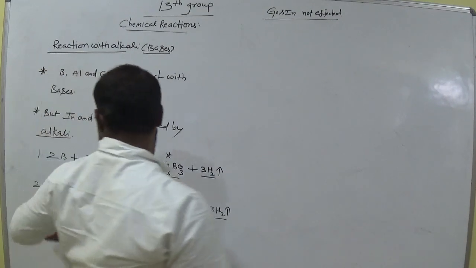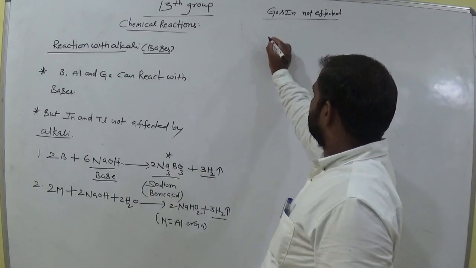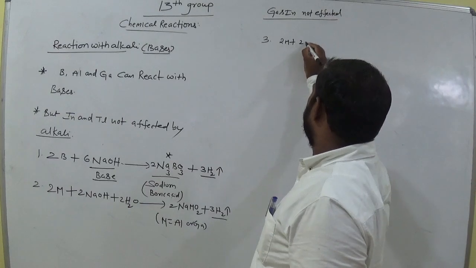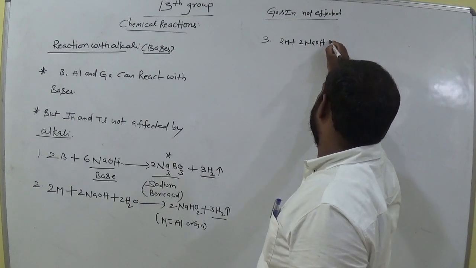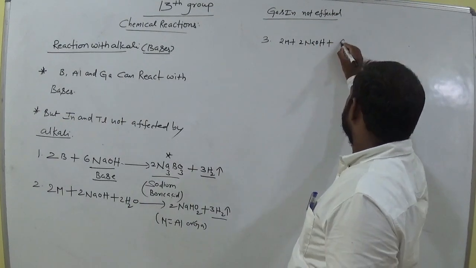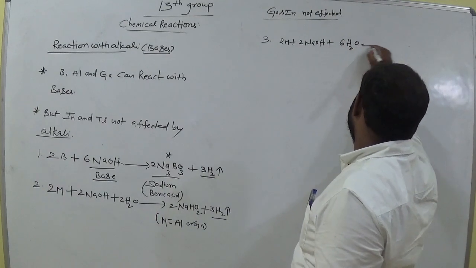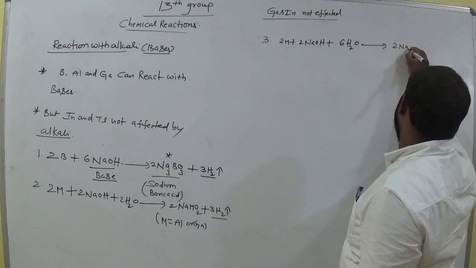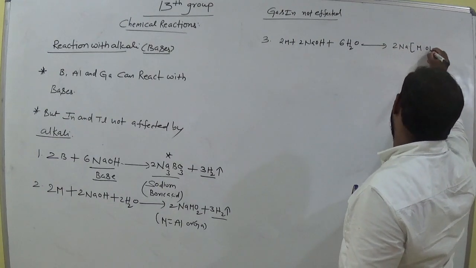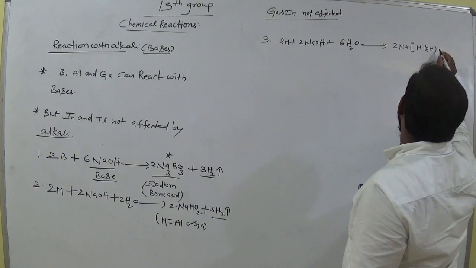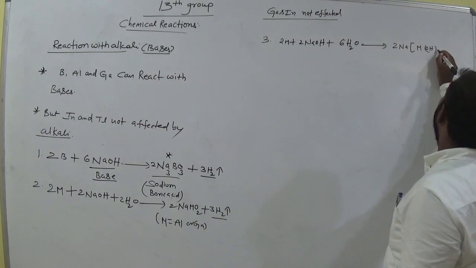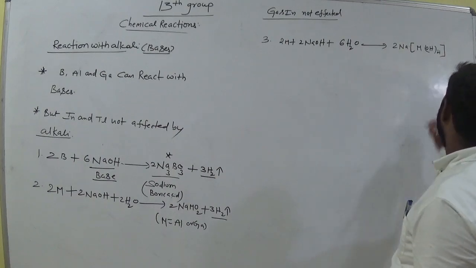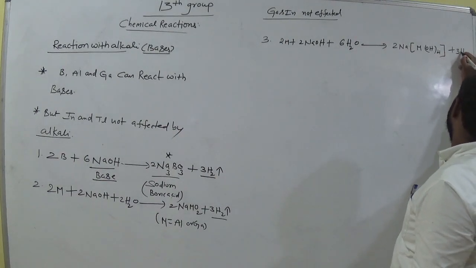Okay, and the third one is 2M plus 2NaOH plus 6H2O gives rise to 2Na[M(OH)4] plus 3H2.